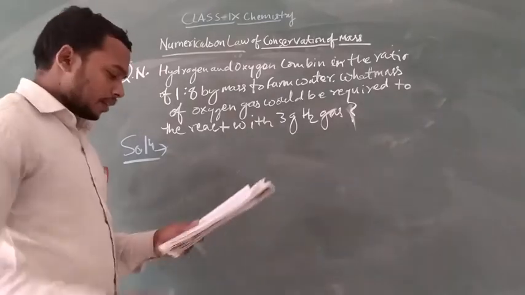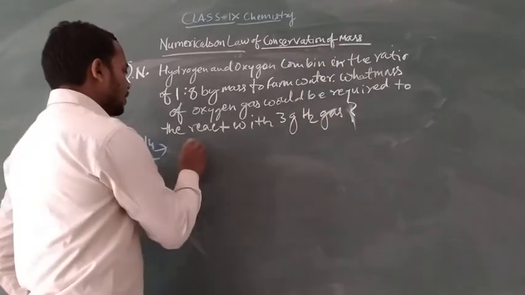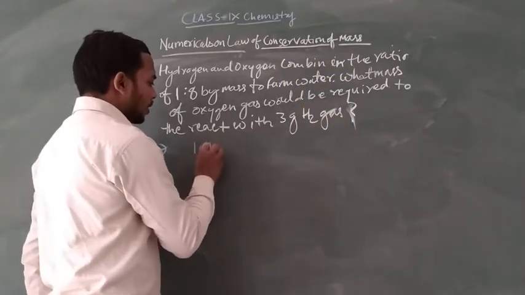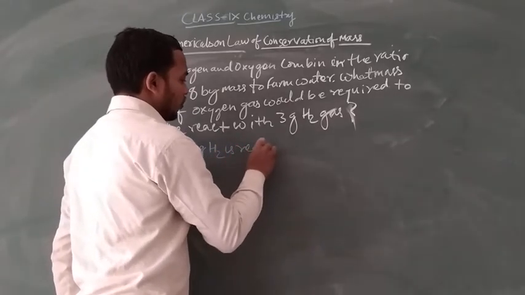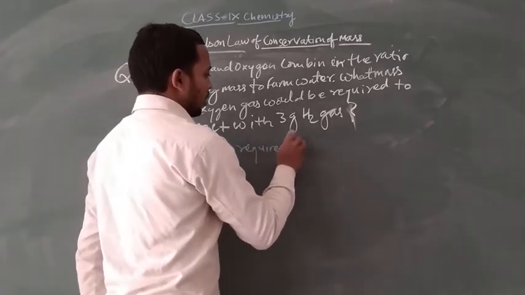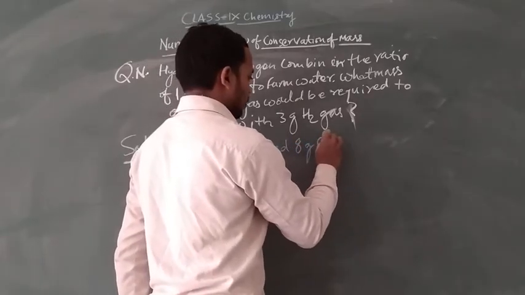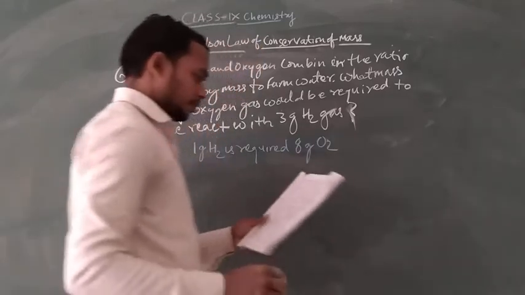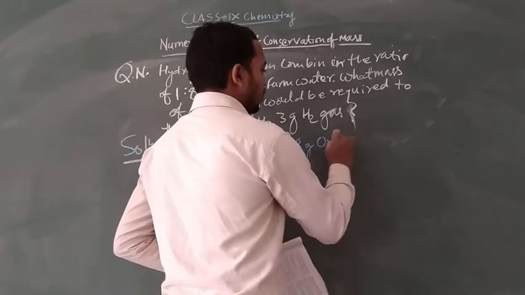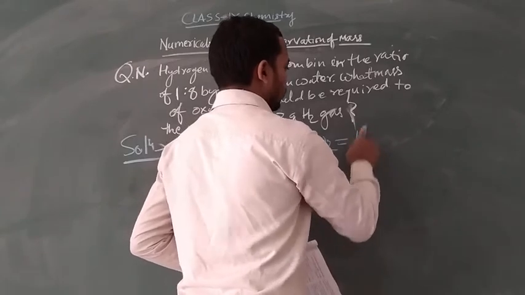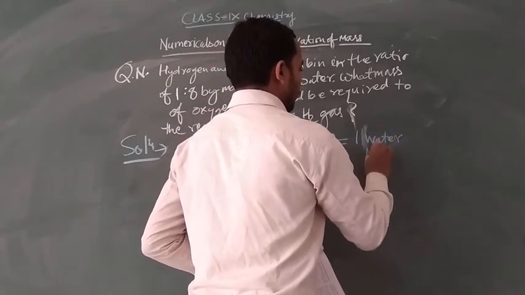So we know that 1 gram of hydrogen requires 8 gram of oxygen to form water.